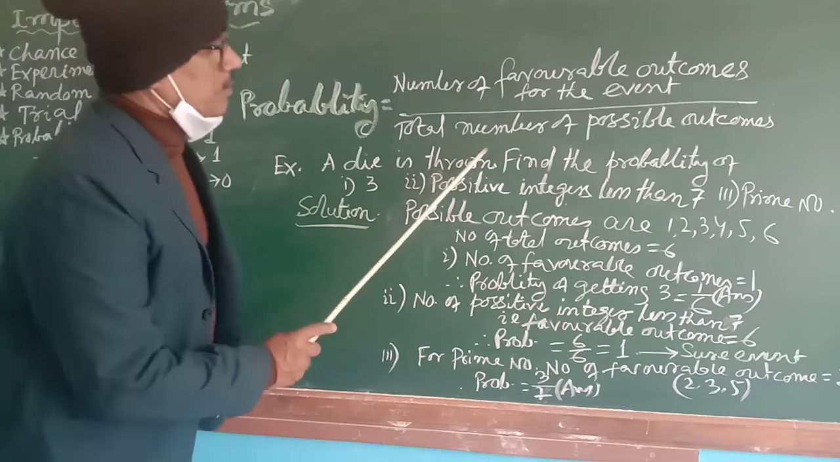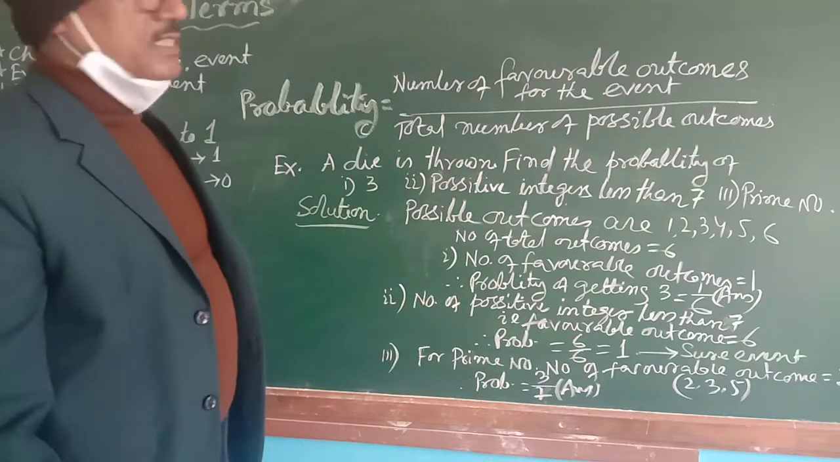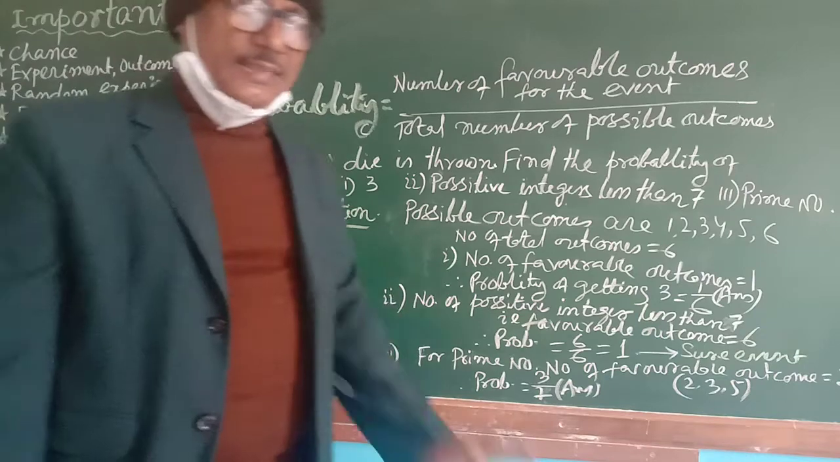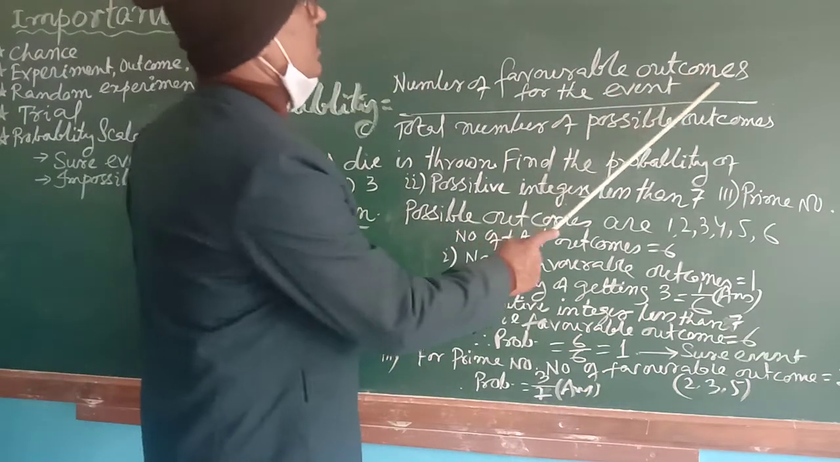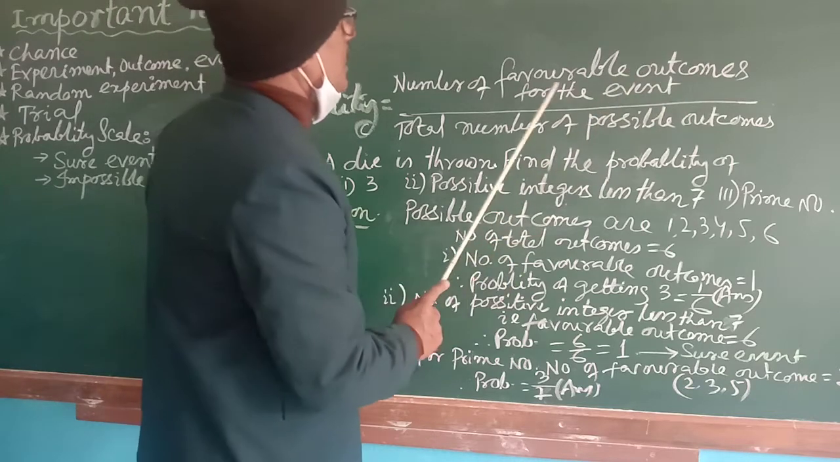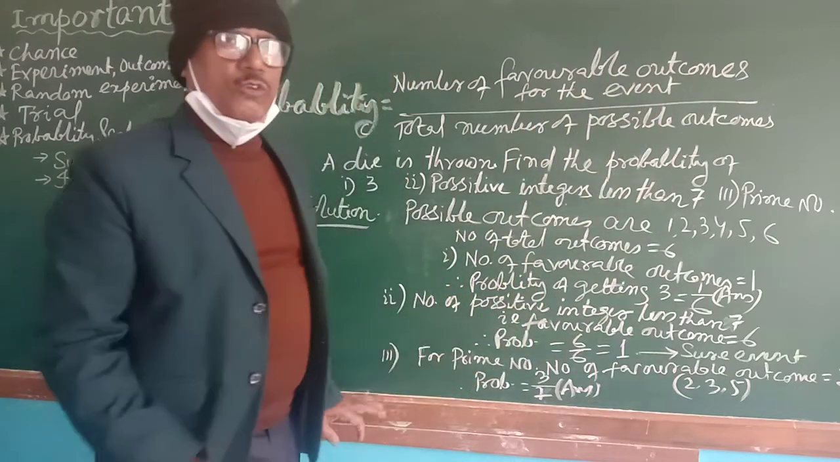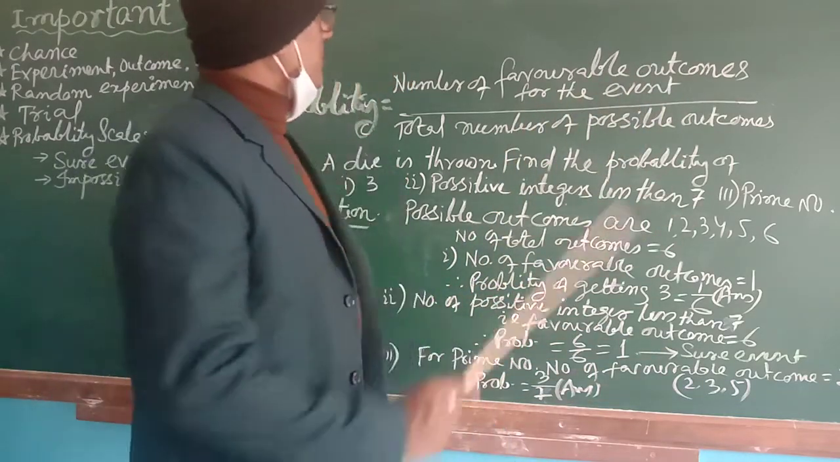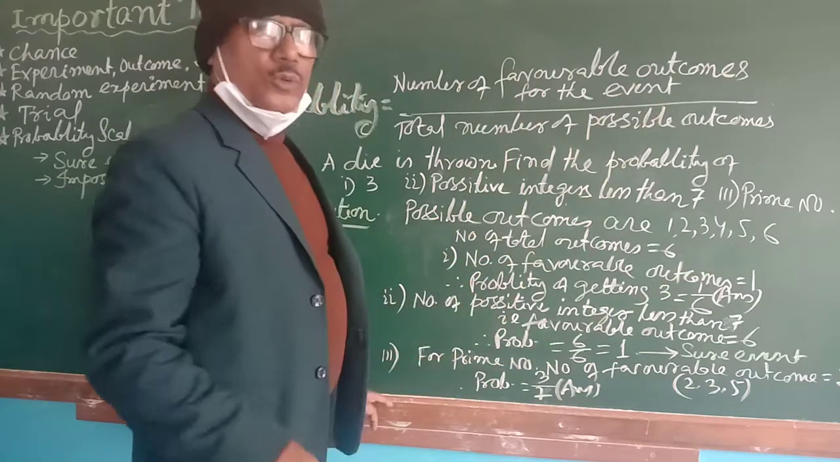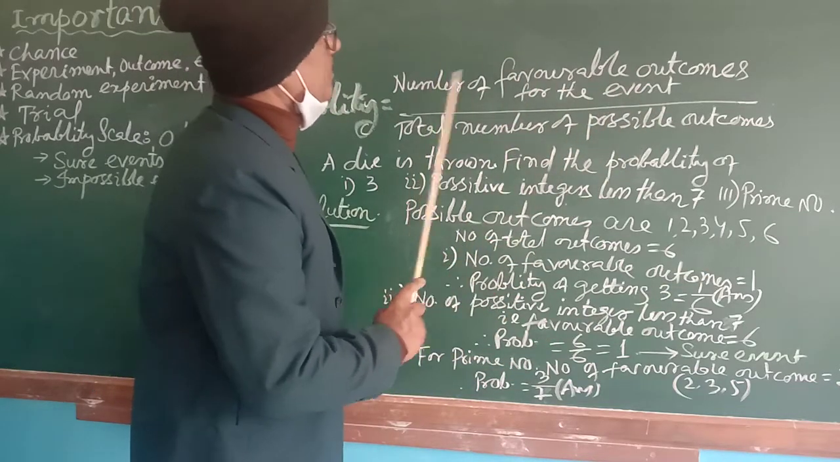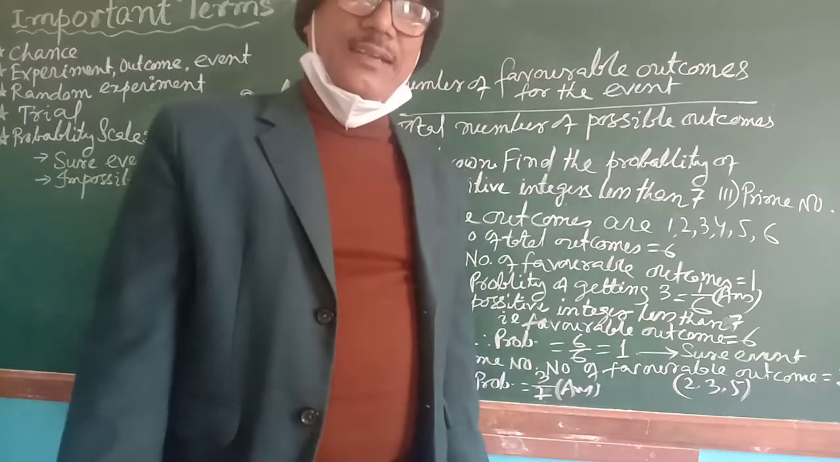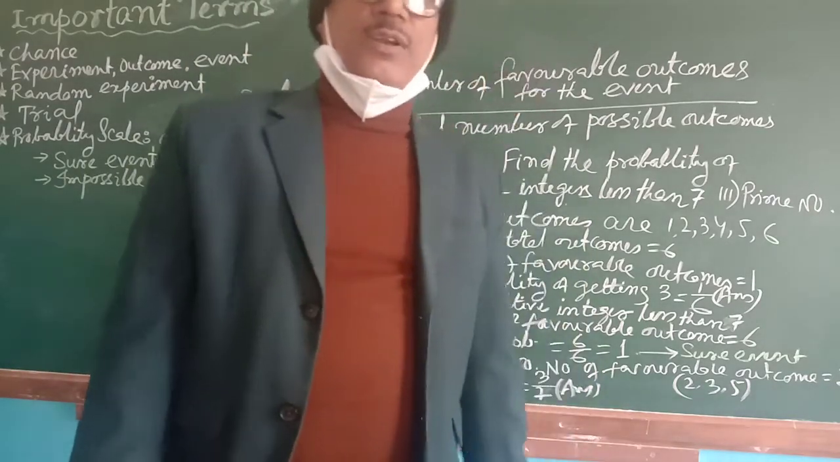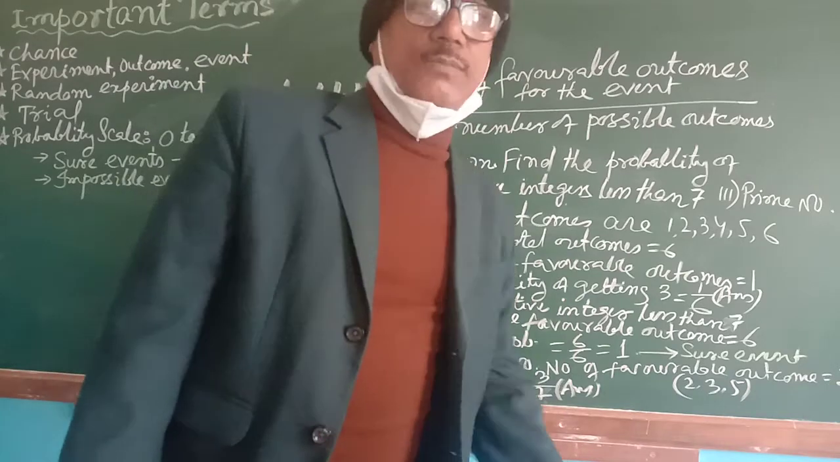You remember this formula, all the sums of this exercise will be very easy, and you will get the conception of probability. That is, probability is equal to number of favorable outcomes for the event. You are doing some experiment, that altogether the experiment is called event. Favorable outcome means what do you want? You want head, that is the favorable outcome. You want tail, that is the favorable outcome.